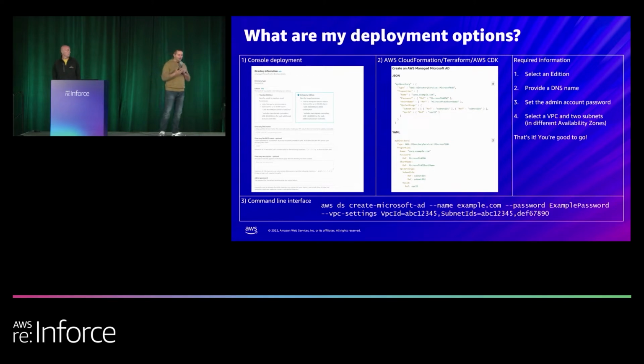You open up the console, you select an edition. We have standard and we have enterprise. And then you provide a DNS name. You can also provide a NetBIOS name optionally if you like, or we'll pre-create it for you. You put in a password and then you hit next. On the next page, you're going to get a list of VPCs you can select from or create a new one, and then a couple of subnets that you can select. And then after that, you just hit deploy and we go off and we build a directory for you.